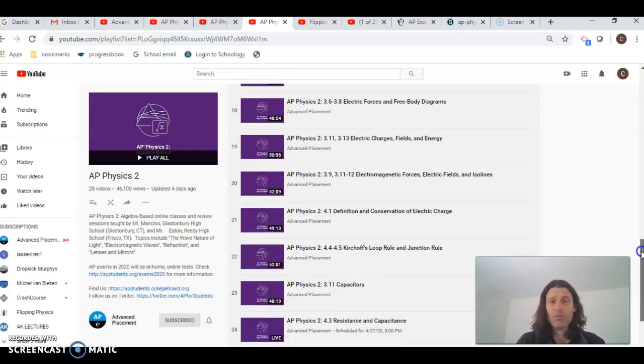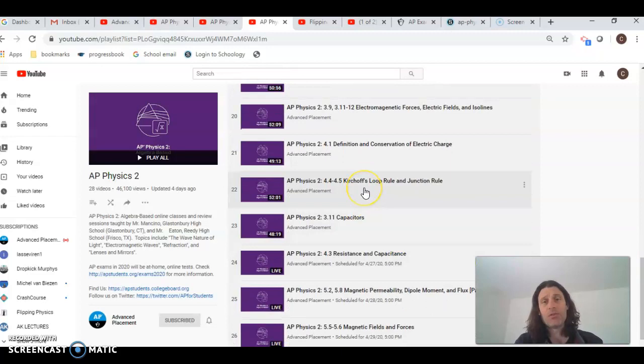And then you remember the loop rule. Please remember Kirchhoff's rules. It has a junction rule and a loop rule. And the loop rule is when you lose all your potential as you go around that circuit, right? The battery gives you potential, and then the resistors take the potential away. The junction rule is conservation of Q. Every Q that goes in has to come out. So you just add up the currents at any given junction.